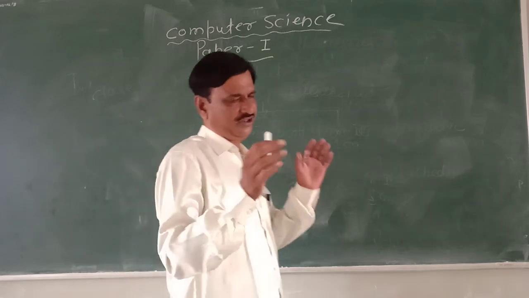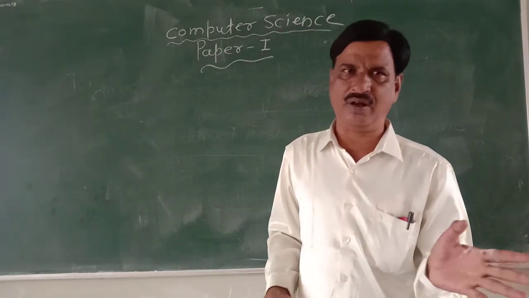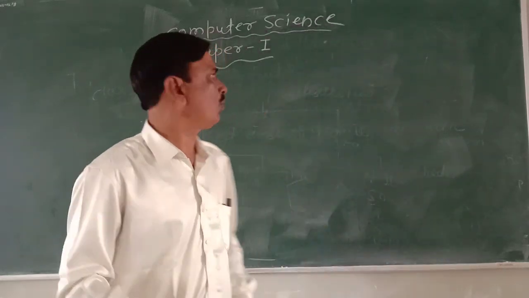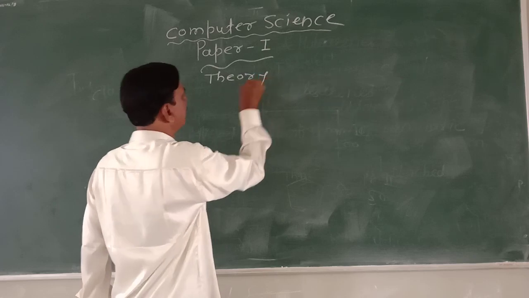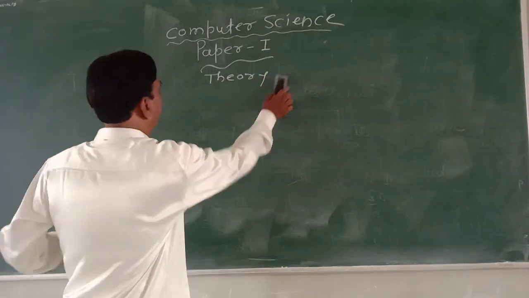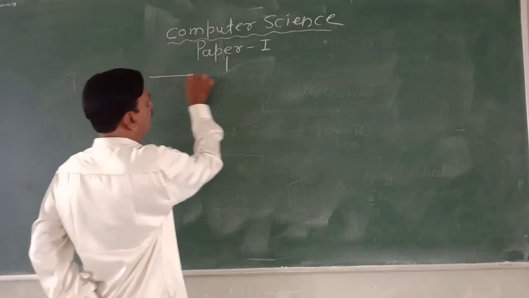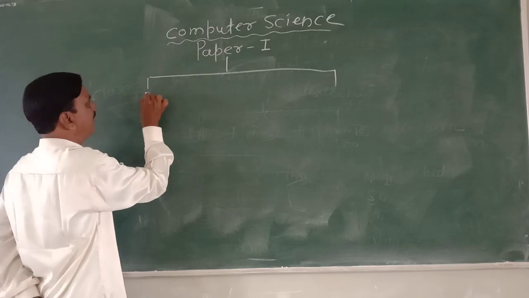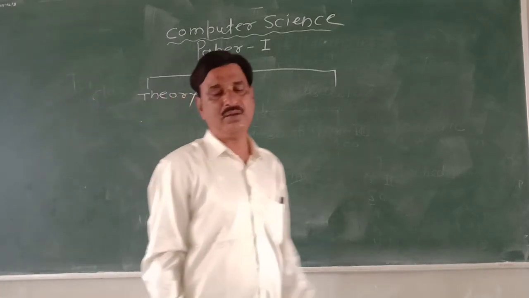In this paper first, we know that there is a theory of 50 marks and practical of 50 marks. So in theory, what we are going to see? Paper first, theory. And what is in practical? That also we are going to study. So right away, we will see this paper first of all, theory, which will be having 50 marks.